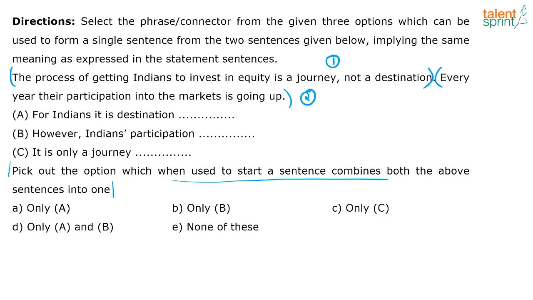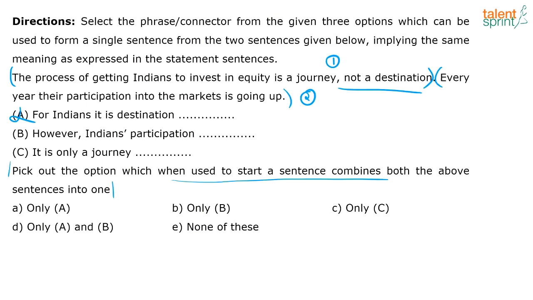For Indians, it is destination. We can completely rule out A because it very clearly says it's not a destination, right? So obviously I can't choose option A. Are you following? Let's go step by step, right? Let's rule out the incorrect ones. For Indians, it is destination. No, the context is saying, boss, the process of getting Indians to invest in equity is a journey, not a destination. So I will happily rule out option A.